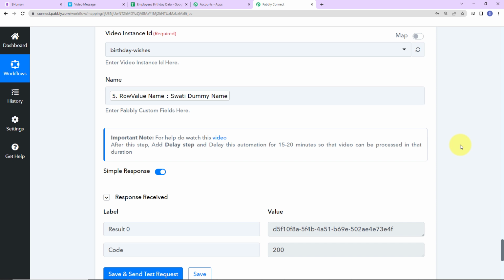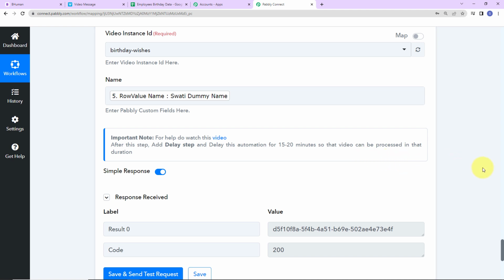So here you can see we have received the response. So here is the result and this here is the code. Now it is written here after the step. Add delay step and delay this automation for 15 to 20 minutes so that video can be processed in that duration.